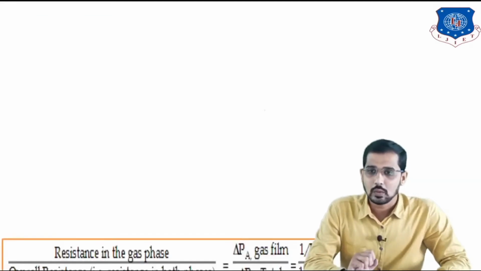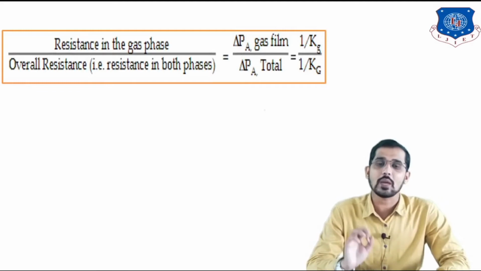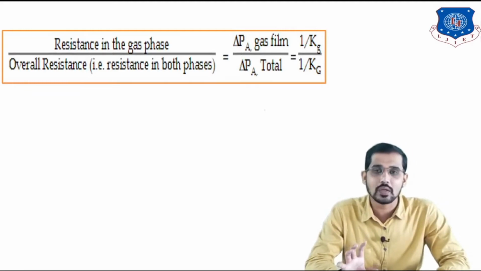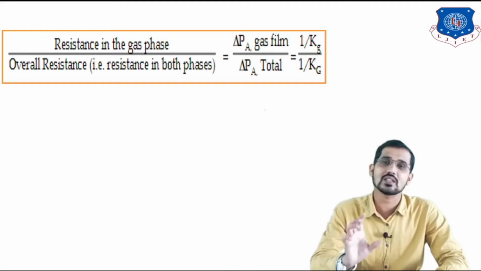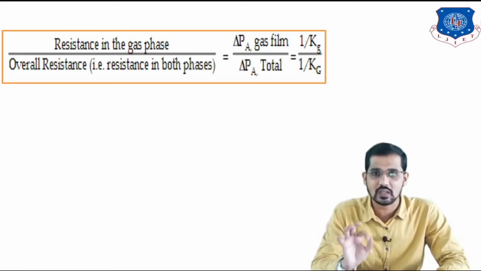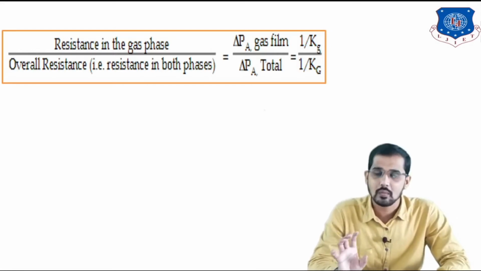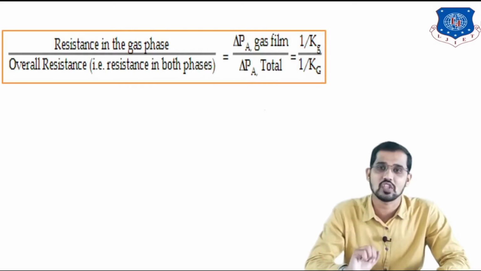Now we will see resistance in the gas phase. I told you capital Kg is the overall mass transfer coefficient, but the reciprocal of capital Kg is the resistance to mass transfer. Or I can say resistance in the gas phase. So how to write it? You can see resistance in the gas phase is written in terms of pressure, that is delta PA gas film. In terms of the mass transfer coefficient, it is represented as 1 upon capital Kg.